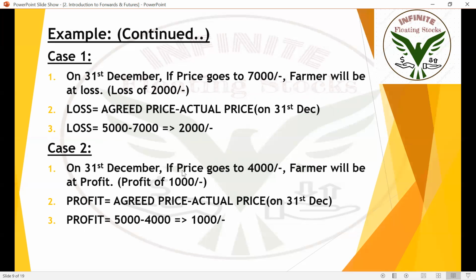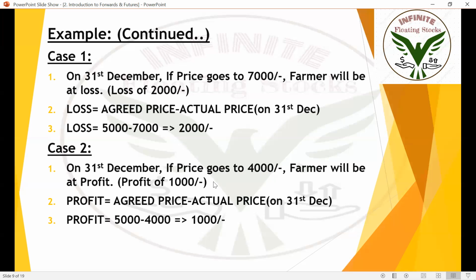Okay. Now let's look at the second case, second scenario. On 31st December, if price goes to 4,000, imagine that there was heavy rainfall, and because of that rainfall, the farmer was not able to cultivate more vegetables. He only cultivated vegetables whose value is just 4,000 on 31st December. Now the farmer will be at a profit of 1,000 rupees.